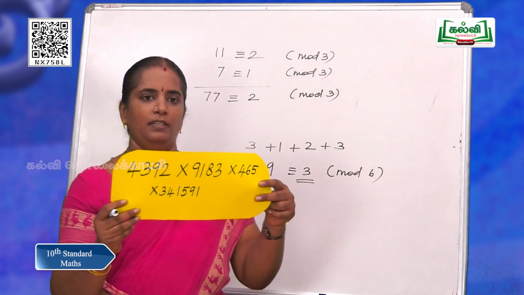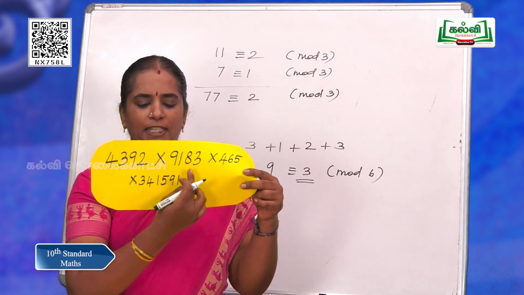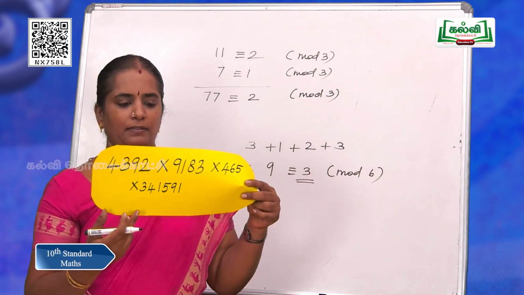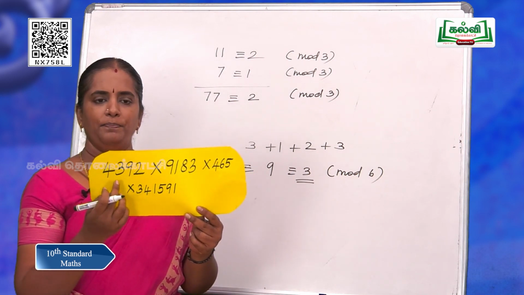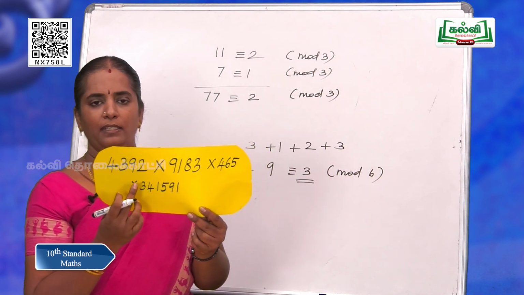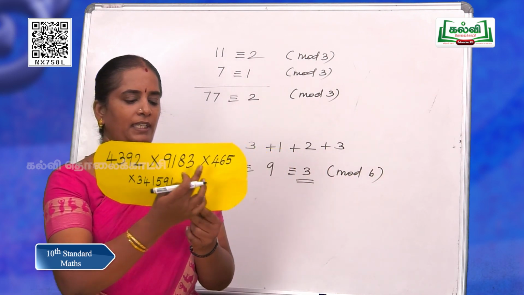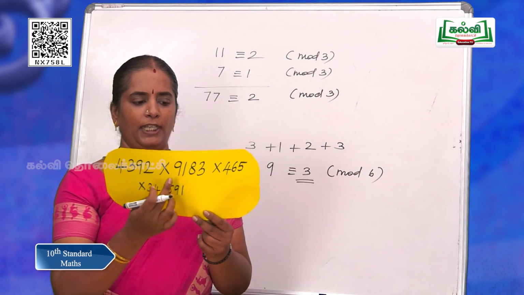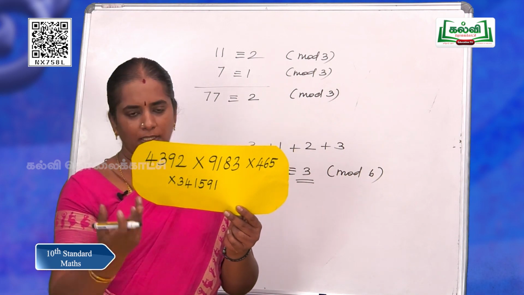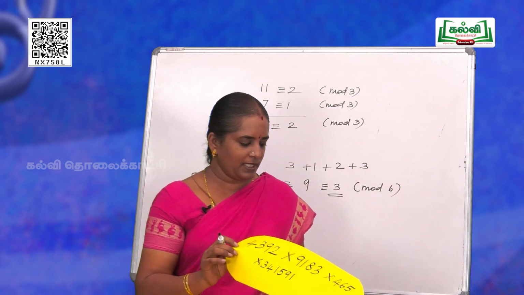And let us see this question. What is in the unit place of this product? We are multiplying greater numbers. So, how will you multiply and say the answer in a minute? Yes, now we can check. What is in the unit place? Unit place means remainder on dividing by 10. So, here 2 is a remainder and here 3 is a remainder, here 5 and here 1. So, 2 into 3, 6, 6 5s are 30, 30 into 1, 30. You divide 30 by 10, yes, you got the answer 0. So, the unit place of this number is 0.